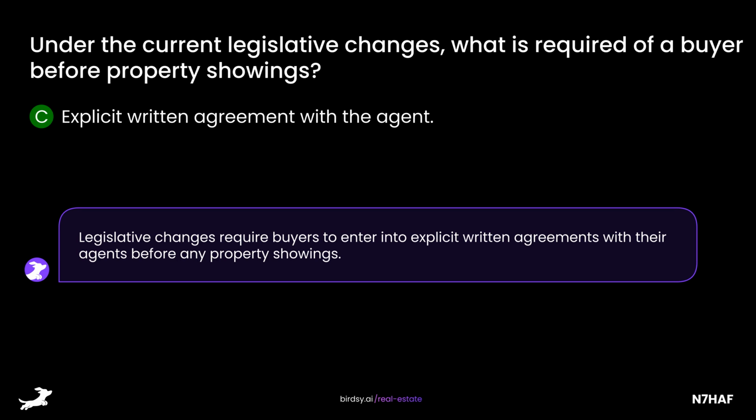Legislative changes require buyers to enter into explicit written agreements with their agents before any property showings.